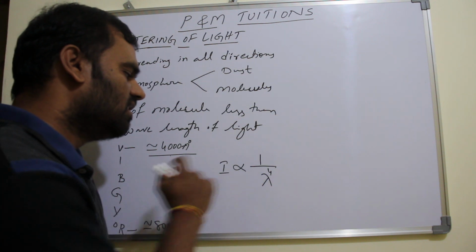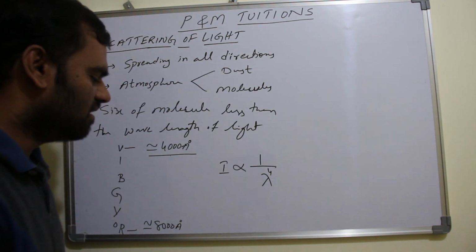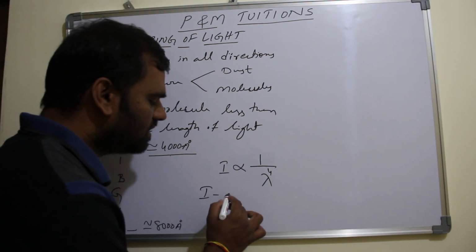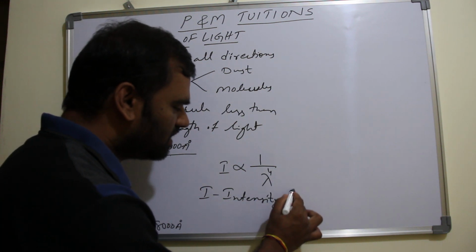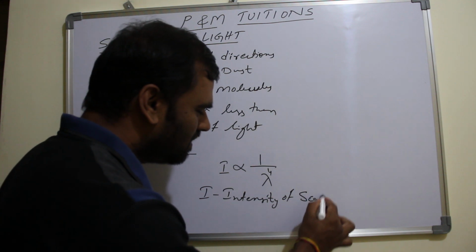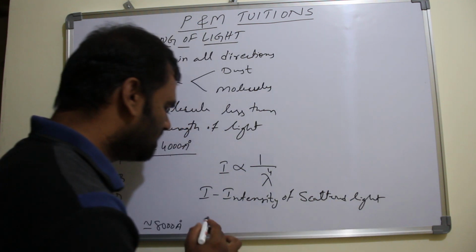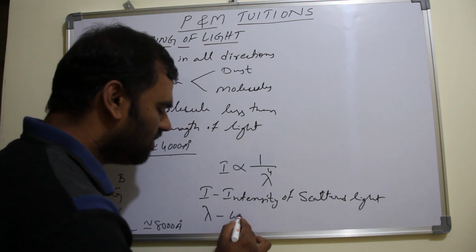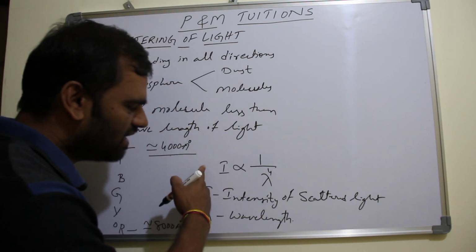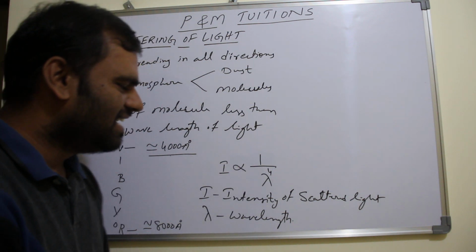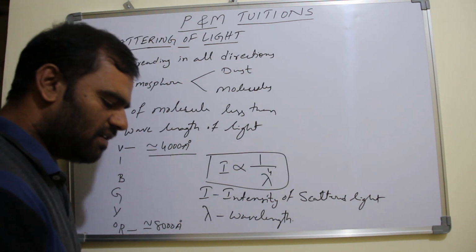Here I is the intensity of the scattered light, and lambda is the wavelength.